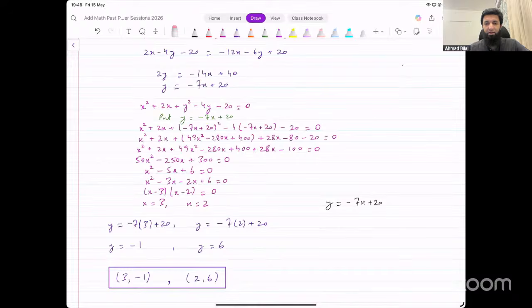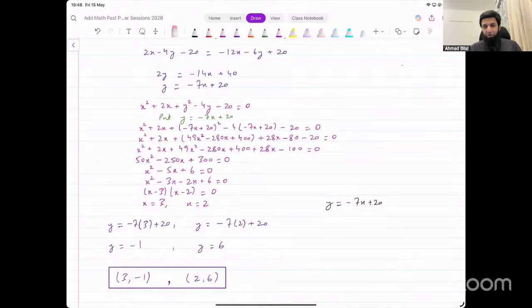Any other methods that are not part of your syllabus, if you want to use any of them, like synthetic division, that's not required by the syllabus. But if you know that, you can use that. Sum of roots formulas, product of roots formulas, they're not part of your syllabus. But if you want to use them somewhere, you're allowed to use them. There's no problem with that.